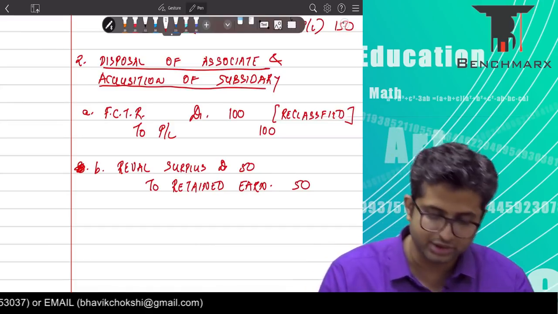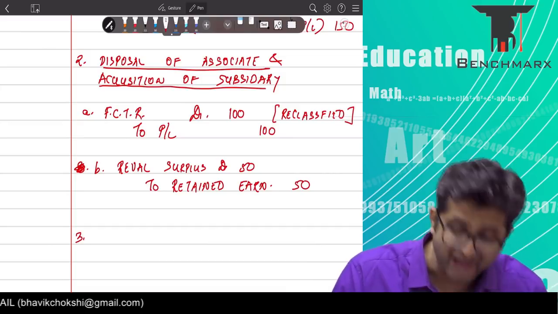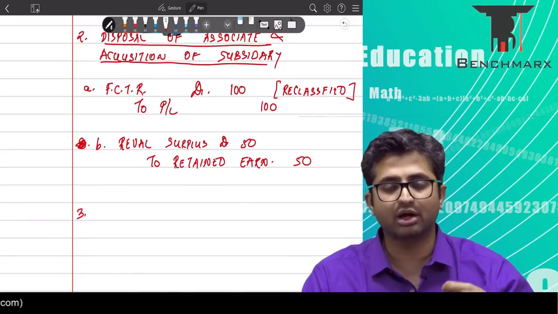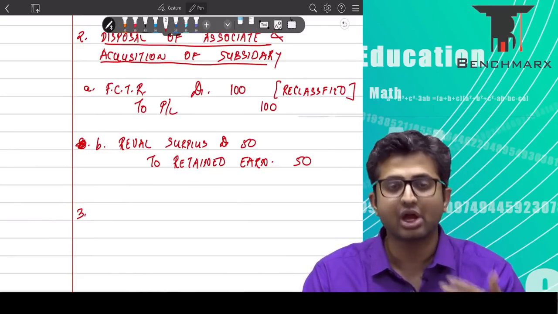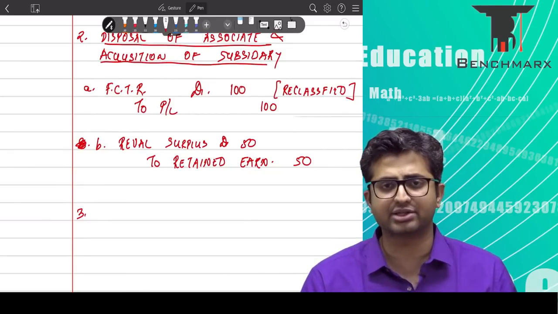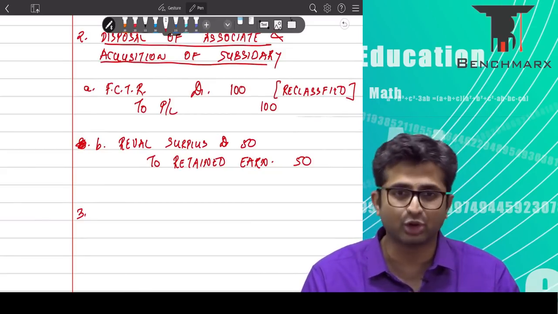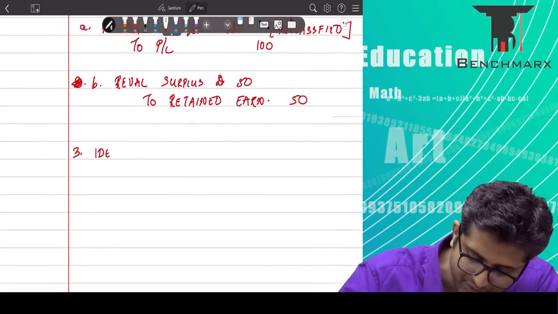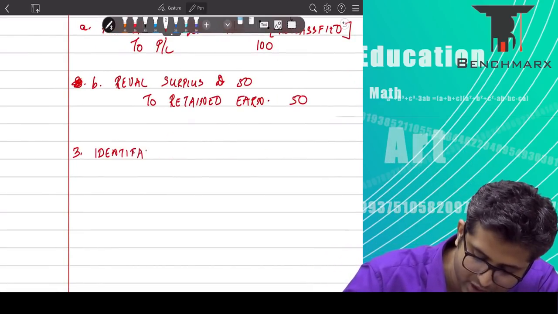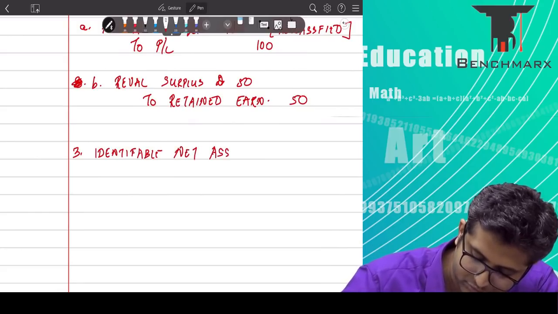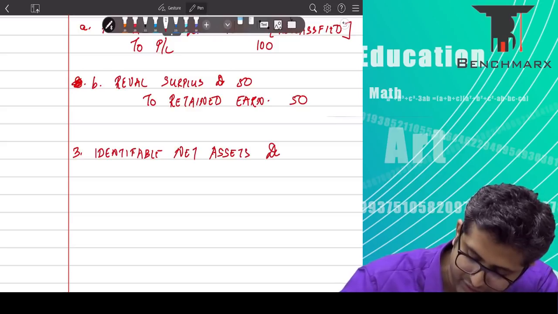Now you record the acquisition of the subsidiary. As a part of the acquisition, we are paying 25,000 crores in cash for 70% stake. We have already had investment for the balance 30%, and hence NCI will be 0. We are acquiring identifiable net assets. So over here we will have identifiable net assets account debit.